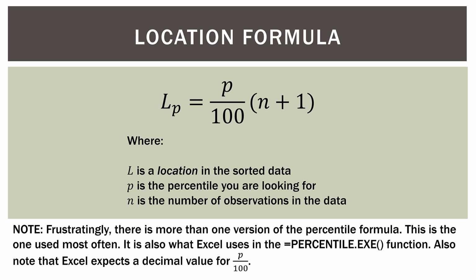Also note that Excel expects a decimal value for the P over 100. So in this example, if we're looking for the 25th percentile, P would be 25. So that's 25 over 100 or 0.25. Excel takes it as 0.25. Now you could put a fraction in the formula if you want, but by default, it expects some sort of decimal between 0 and 1.